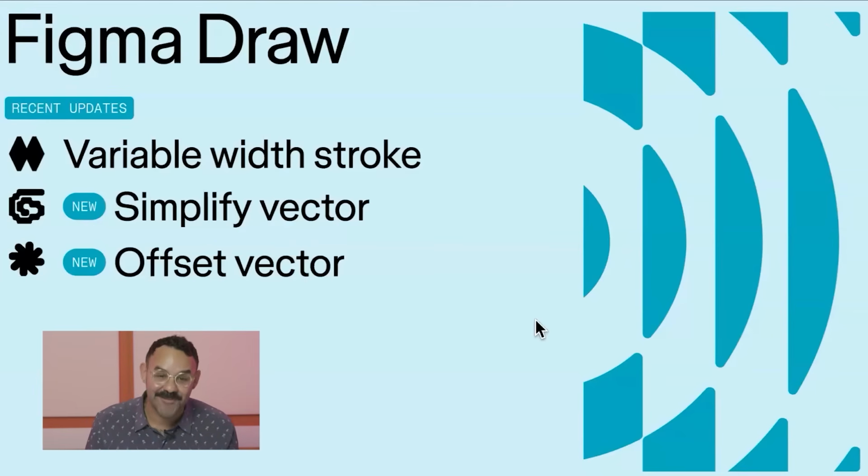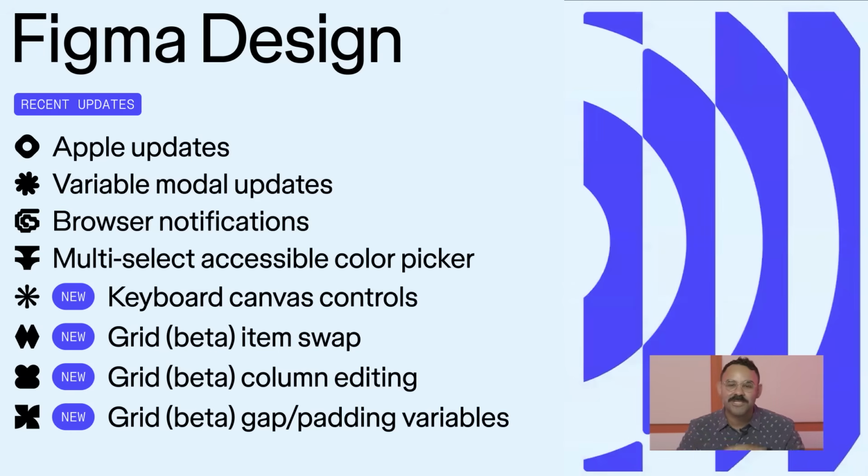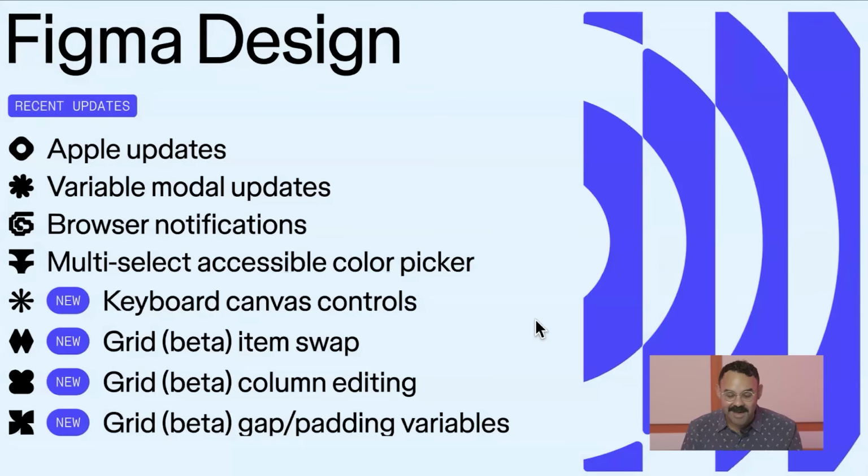Now let's move on to Figma Design. So Figma Design continues to be a powerful collaborative design tool, right? We're expanding our portfolio, but we're still investing in Figma Design. Today, we have some incredible features to recap and many that are live dropping right now. We're gonna go through some Apple updates, variable authoring improvements, browser notifications, some accessibility features, and a bunch of grid features. So let's head right on to the live demo.